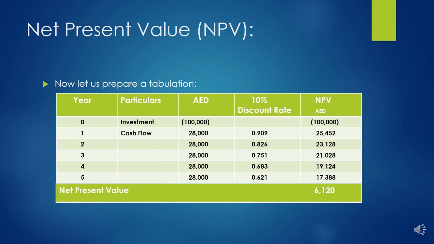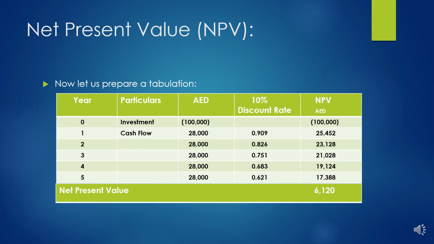Now we have a tabulation here which shows the years, the investment, the returns on the investment for each year, which is 28,000 dirham for the 5 years, the discounting rate 10%, and the discounting factors.